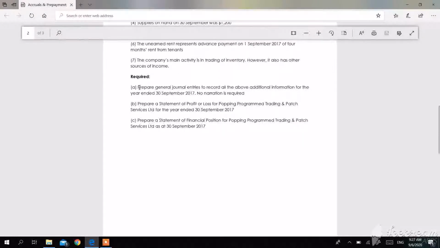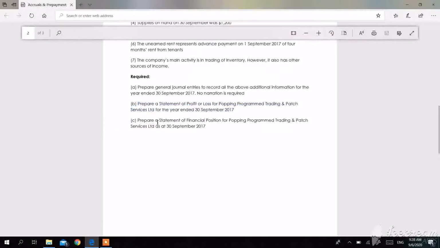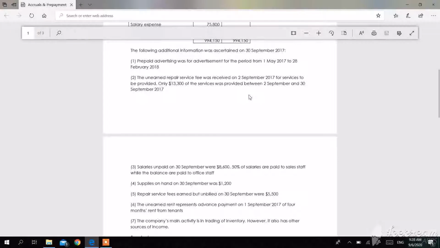So first, we are required to prepare journal entries to record all the above additional information for the year ending 30 September 2017. No narration is required. Then we will prepare a statement of profit or loss for the year ending 30 September 2017, as well as a statement of financial position as at 30 September 2017. So let's start with preparing the journal entries for the above additional information here.